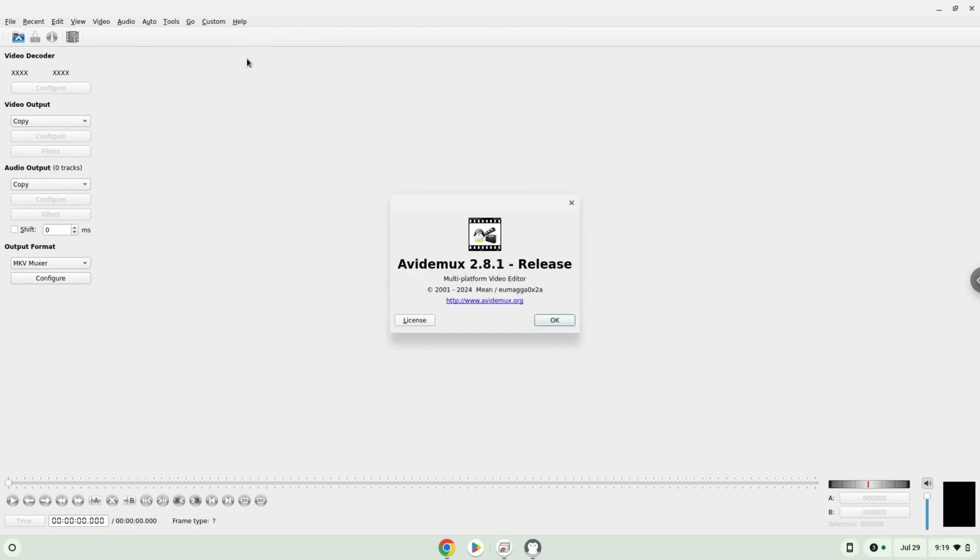Enjoy! All content which you want to use in the video editor must be in your Linux files in your file manager.